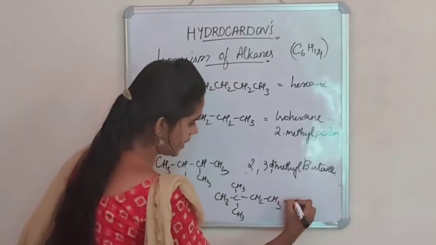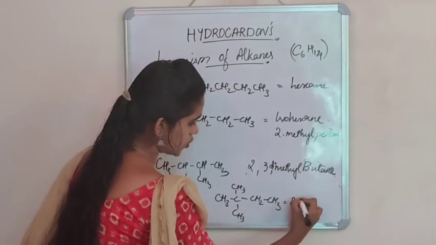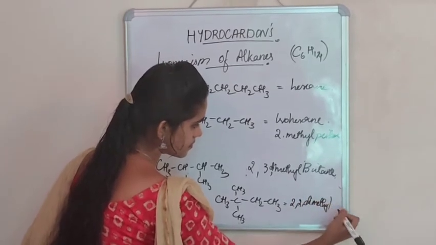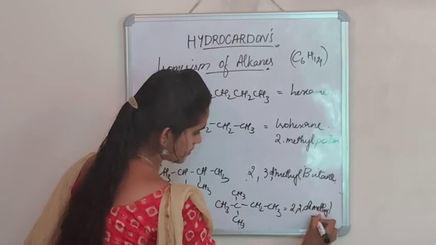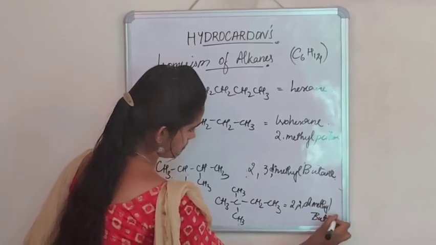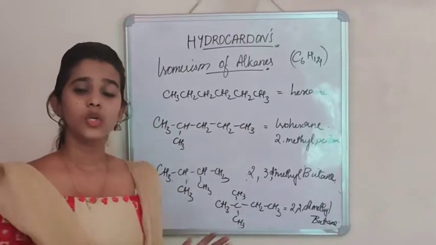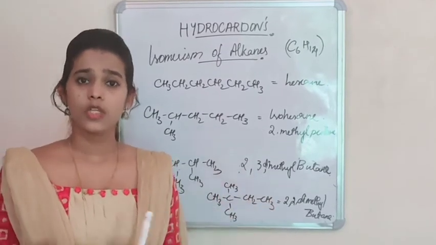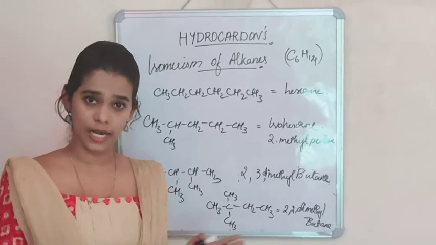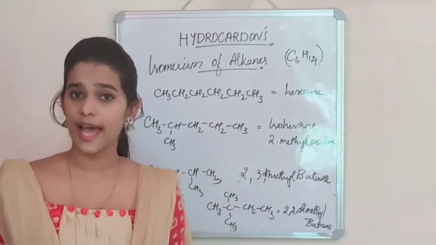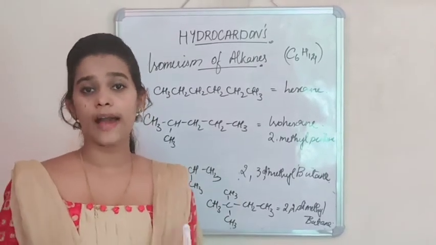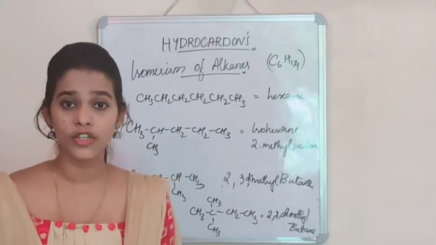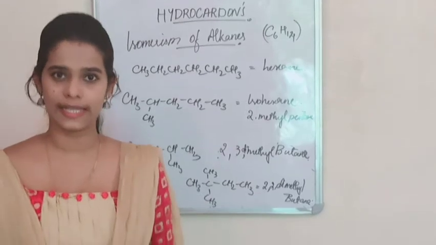So the naming will be 2,2-dimethylbutane. So this is the isomerism of hexane. So from the examples we considered, it is clear that as the number of carbon atoms in alkanes increases, the number of chain isomers also increases.